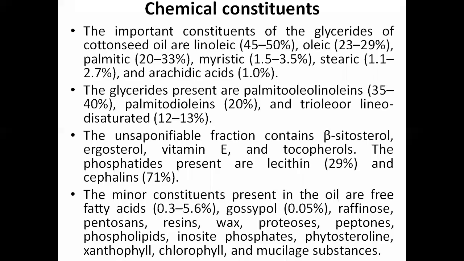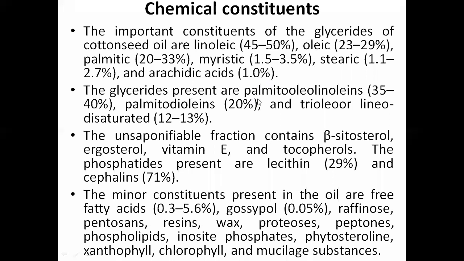Chemical constants are important, that is what we have to study, what is there in cottonseed oil. The important constituents of the glycerides of cottonseed oil are linoleic acid 45 to 50%, oleic 23 to 29%, palmitic 20 to 33%, myristic 1.5 to 3.5%, stearic 1.1 to 2.7%, and arachidic acid 1.0%.